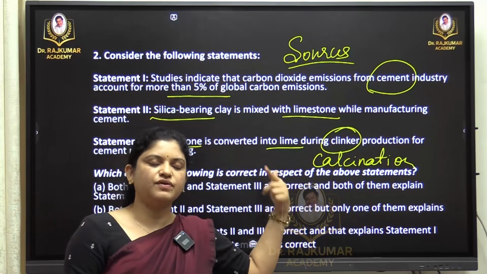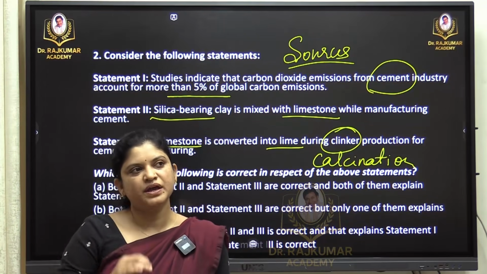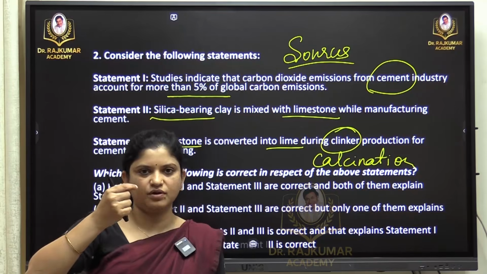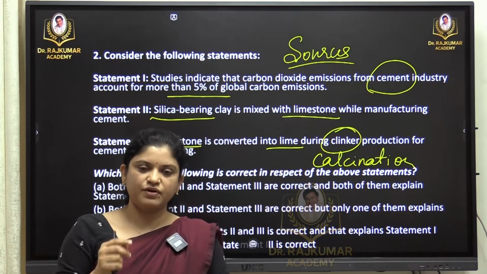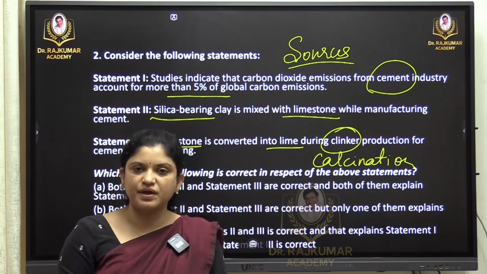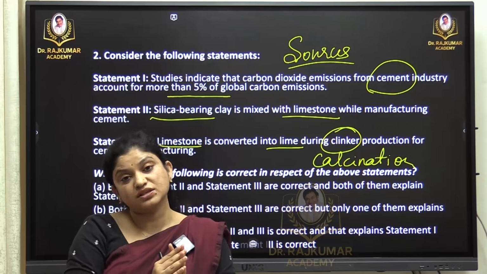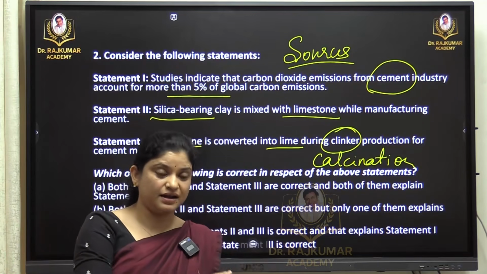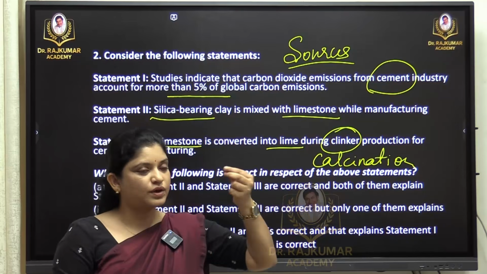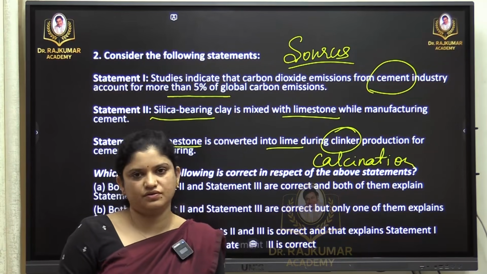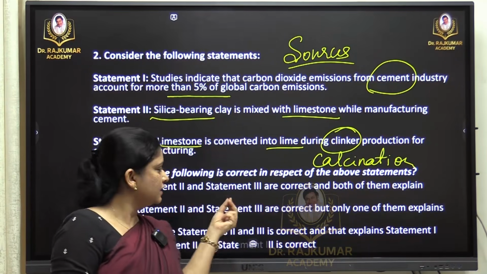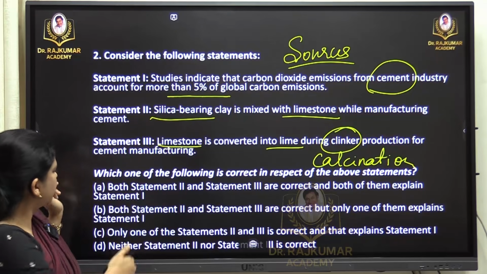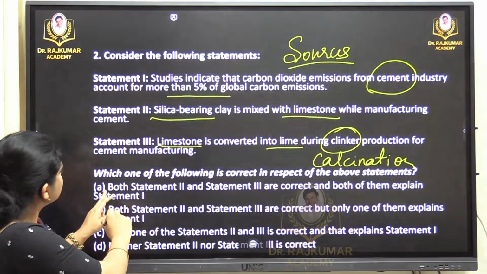And one more trick for identifying these questions is that you should identify the relation, or whether there is a continuity, whether the entire question is speaking about the same process. If it is totally different, whether the statements are right or incorrect is a different thing. So you can see the transition of the statements. That is how we understand this. All 3 statements are correct. I think the solution is A here.